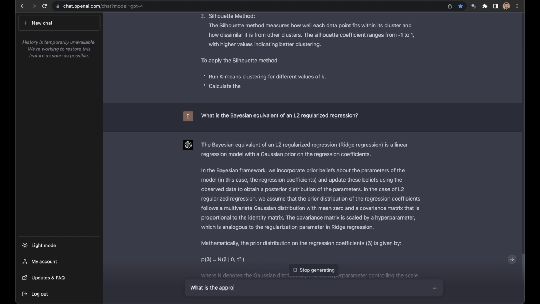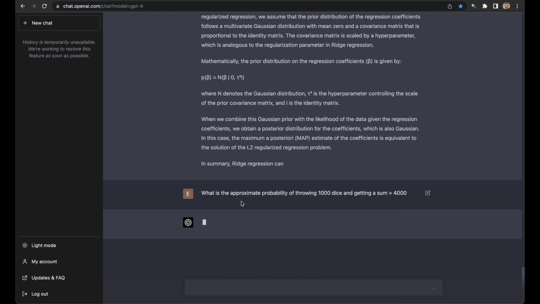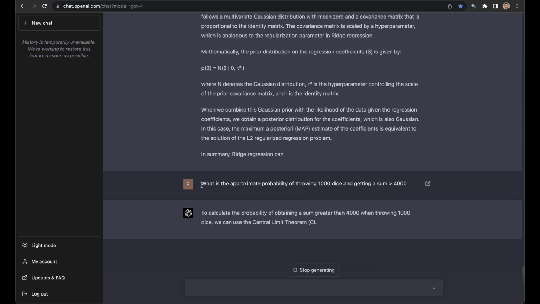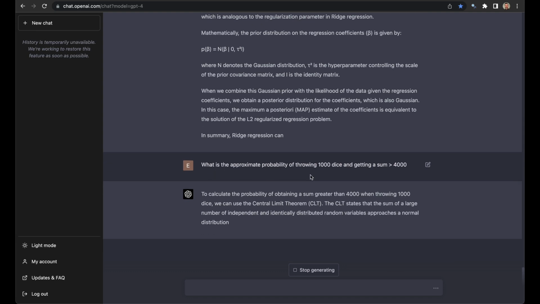What is the approximate probability of throwing 1,000 dice and getting a sum over 4,000? So this probably shouldn't be that hard for a computer, but it's something that would be quite hard for a human. It's not trivial, because it has to know what we're asking. It's funny how fast our goalposts adjust. This is amazing. It's absolutely amazing that a computer can understand that I'm asking for the normal approximation to a